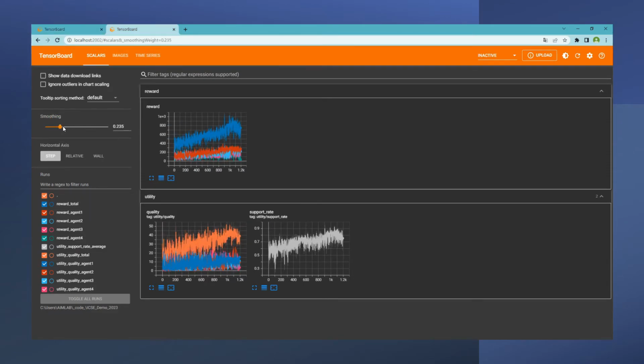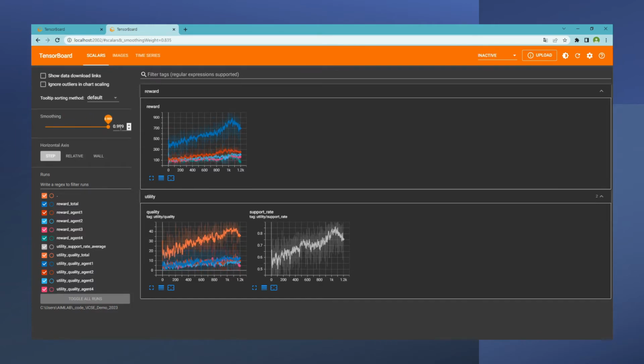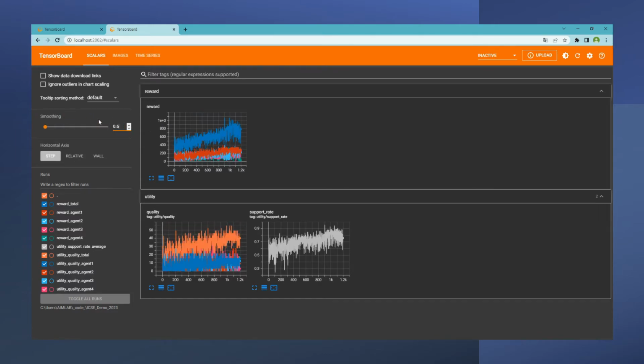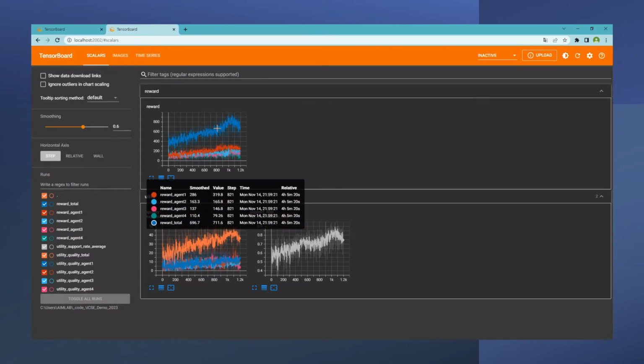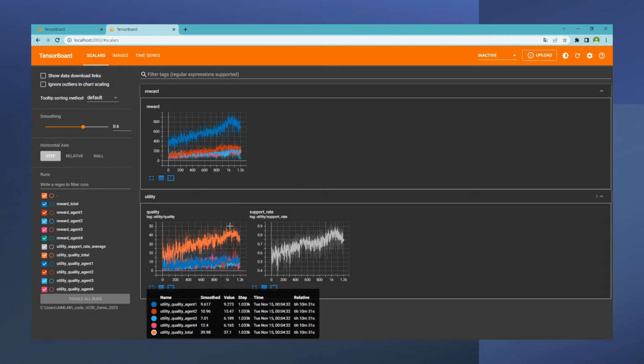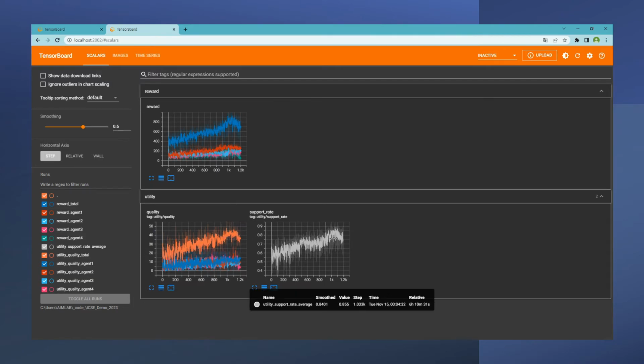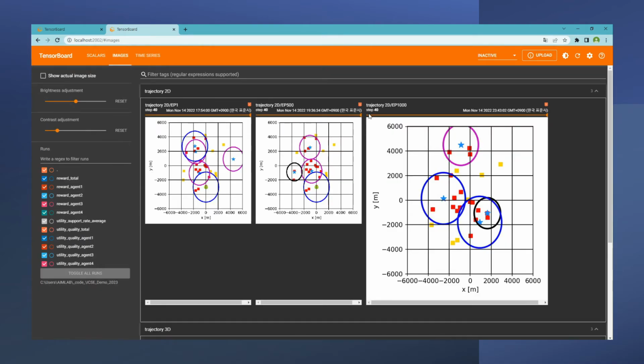We can change the outlook of the graph by changing the smoothing coefficients. And when we set it to 0.6, we can see the values of the reward changing over time, as well as the quality and the support rate. And you can see the drone trajectory again changing over the time steps as it is optimized.